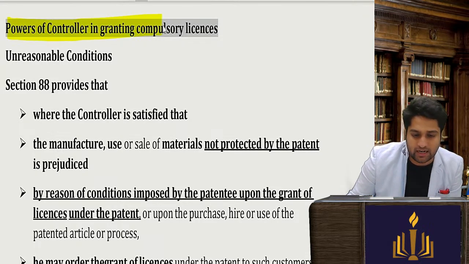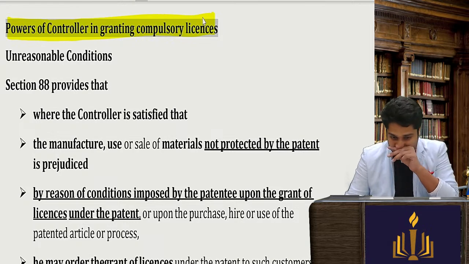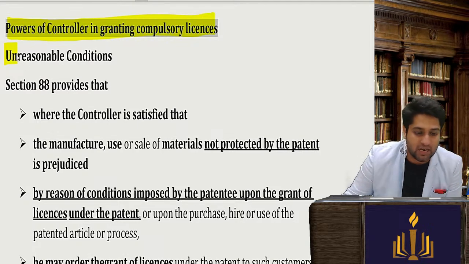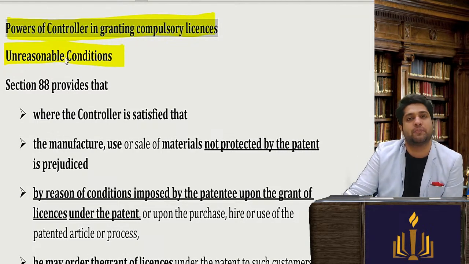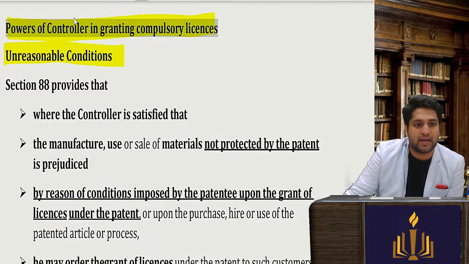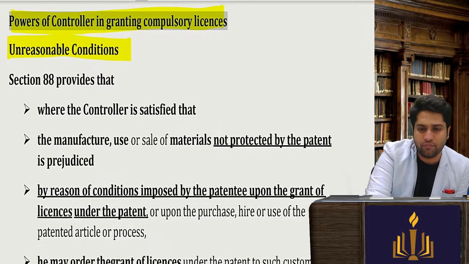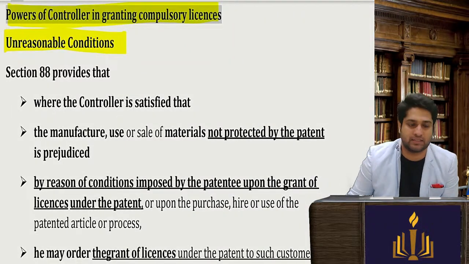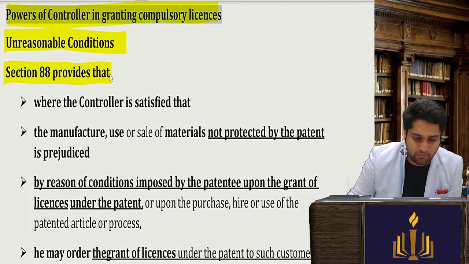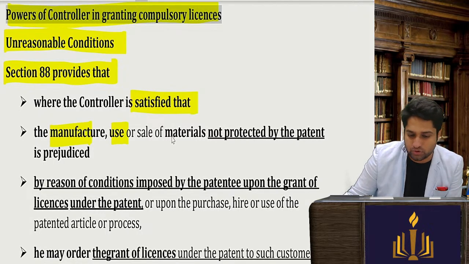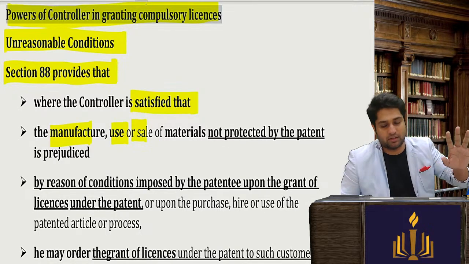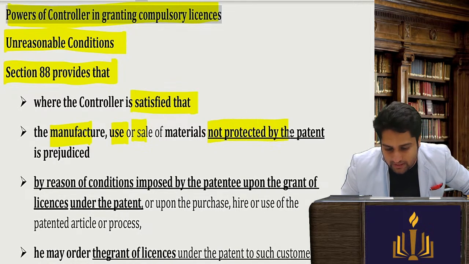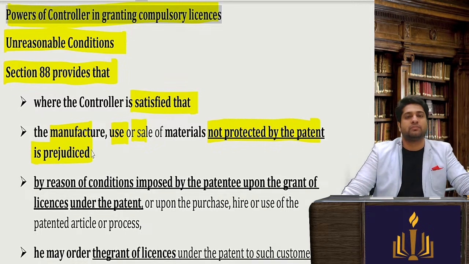Powers of the controller in granting the compulsory license. Unreasonable conditions. What does it say? When would a controller grant the particular compulsory license? So section 88 provides that where the controller is satisfied that the manufacture, use or sale of the materials, now this is also very interesting, not protected by the patent is prejudiced.